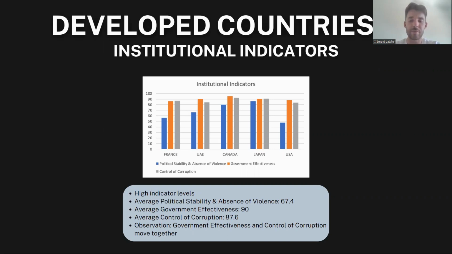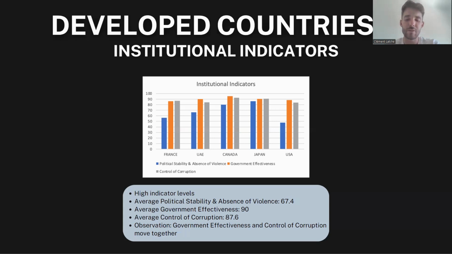Also, these five developed countries have an exceptionally high level of government effectiveness, which implies that their governments are efficient, competent, and capable of formulating and implementing sound policies. The high score of 90 indicates that these countries are among the global leaders in terms of government performance. France, UAE, USA, Canada, and Japan have a strong commitment to fighting corruption, as demonstrated by their high average score of 87.6.